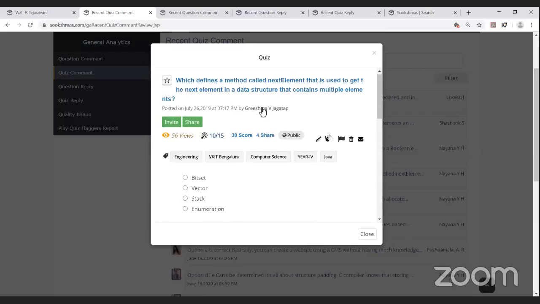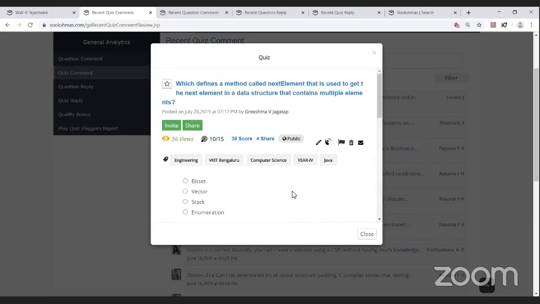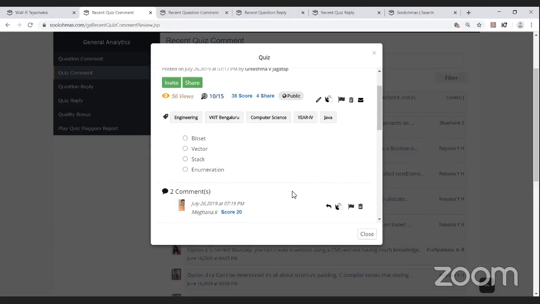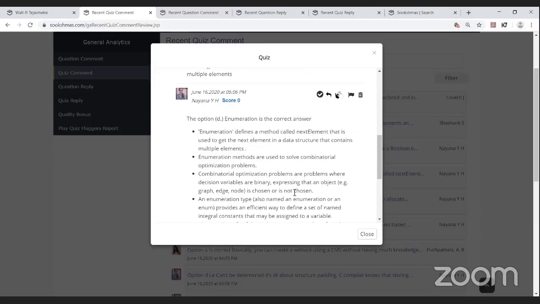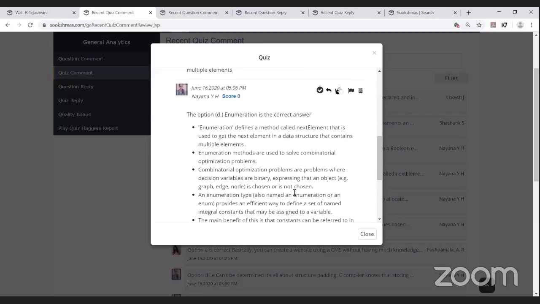It's a question by Grishma. It defines a method called next element that is used to get the next element in the data structure that contains multiple elements. It's a Java question, and the options were bitset, vector, stack, and enumerate. The recent comment was done by Naina YH: Option D, enumeration, is the correct answer.